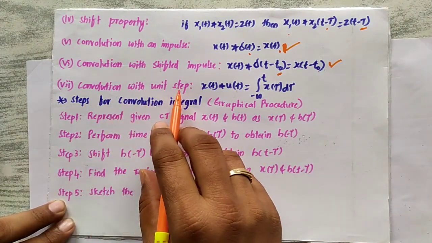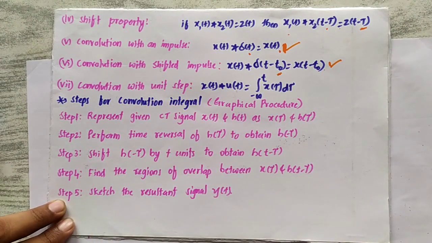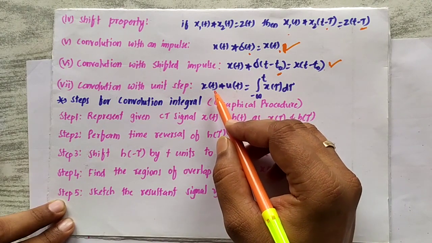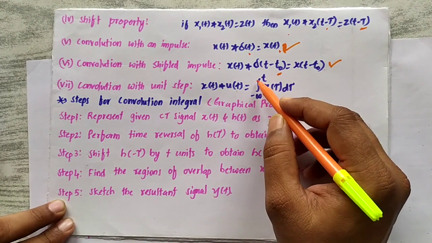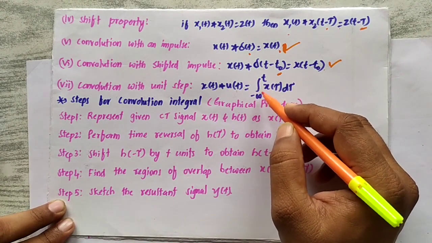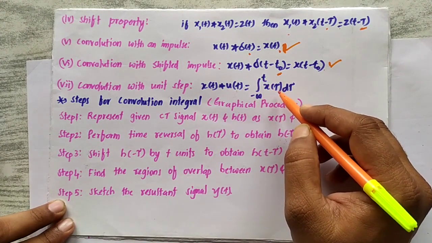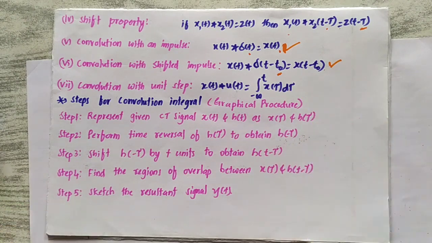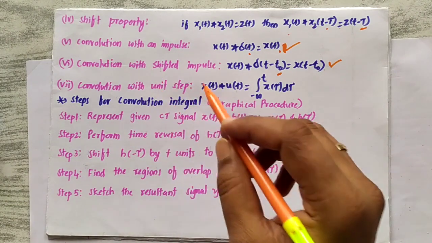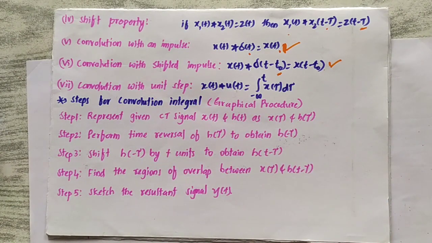Then convolution with a unit step signal, that is x of t convolved with u of t, which leads to the integral from minus infinity to t of x of tau d tau. Again I am saying, the proof for all these properties is practice for you. If you find difficulty, you can always put a comment for me.